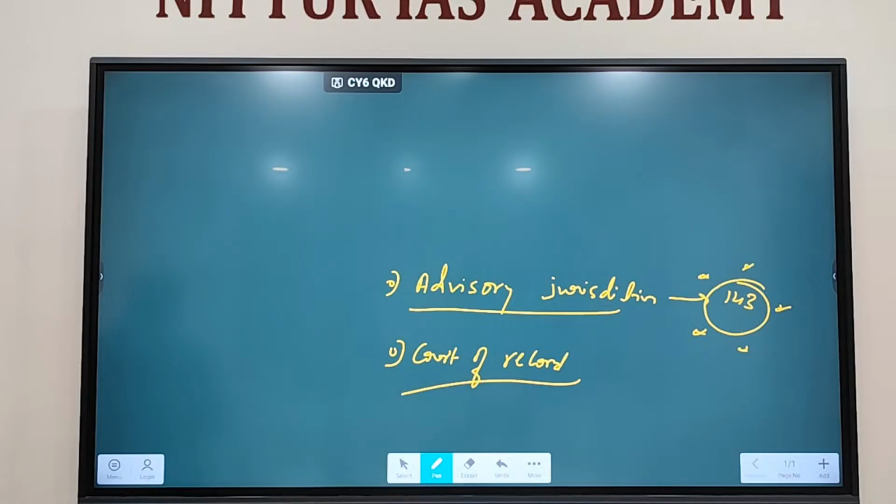At that time, the interpretation of the judge is like that. It is not related to criminal matters. It is related to constitutional matters. Getting my point, right? Take the first judges case, second judges case, third judges case. In the first judges case, the Supreme Court said that the opinion is only consultation. Till the second judges case, that was followed. In the second judges case, it said it is not consultation, it is concurrence. In the third judges case, it said it is not just concurrence, it is the opinion of the CJ plus four senior-most judges. Getting my point, right? So it can correct its own judgments on constitutional matters, not criminal matters.